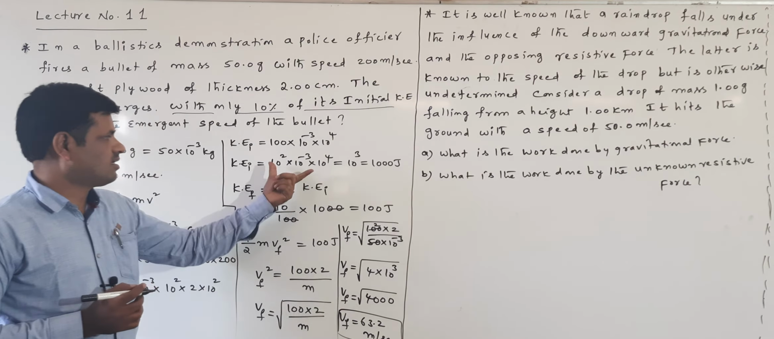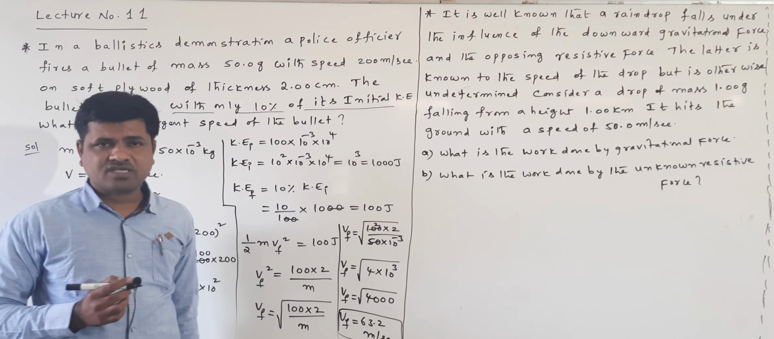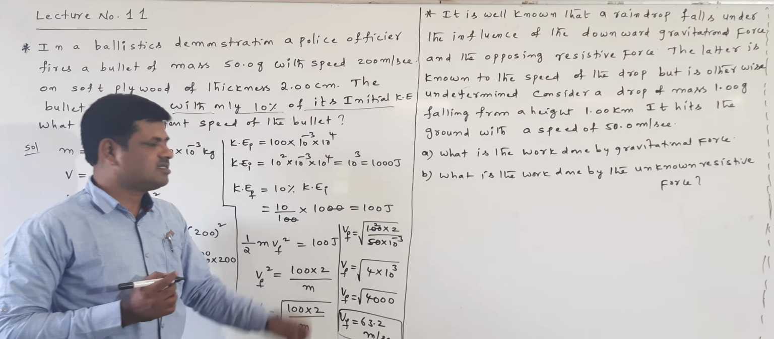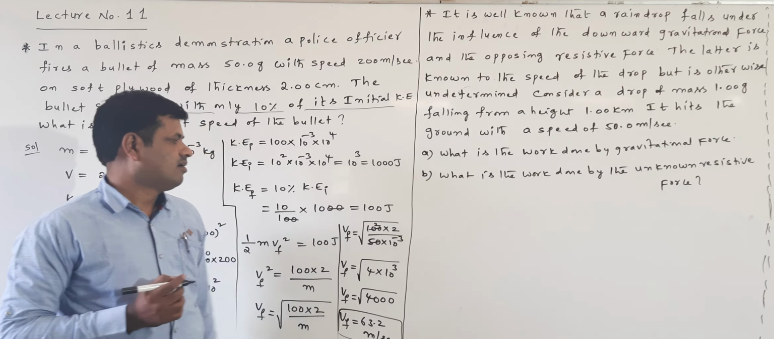Now I want to find the final kinetic energy. The bullet emerges with only 10% of its initial kinetic energy, which means the final kinetic energy is 10% of the initial kinetic energy. 10% means 10 by 100 into the initial kinetic energy, 1000. The zeros cancel, and 10 tens are 100 joules.